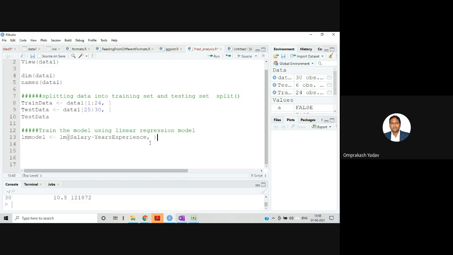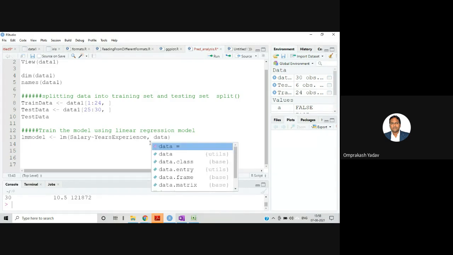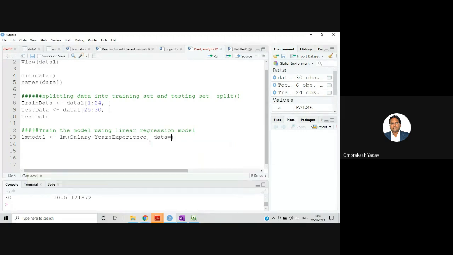After this, we need to mention which data you want to use. I want to use my training data for creating this particular linear model. So I'll copy this and use it over here. So I am using training data for training this particular model.